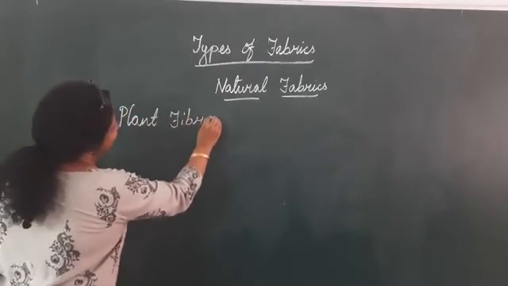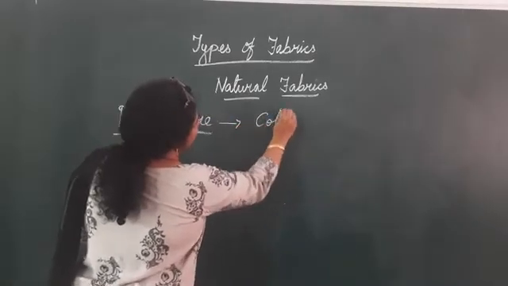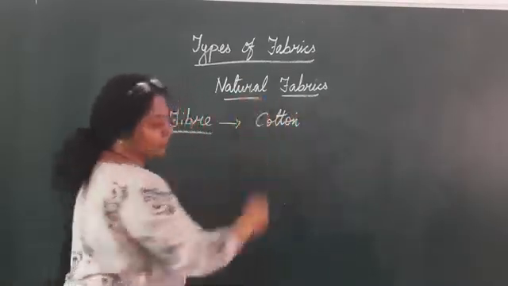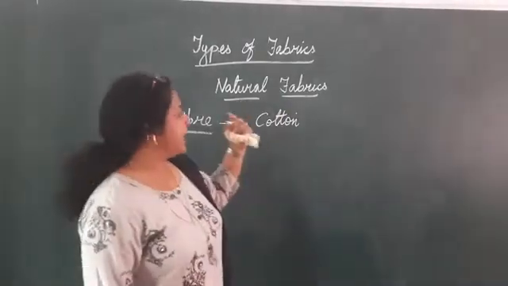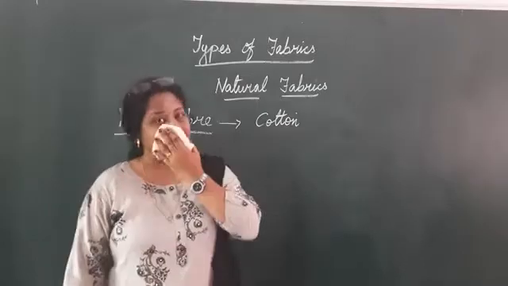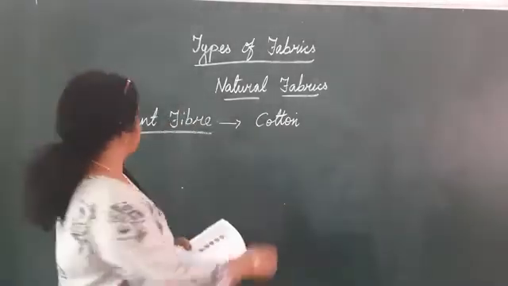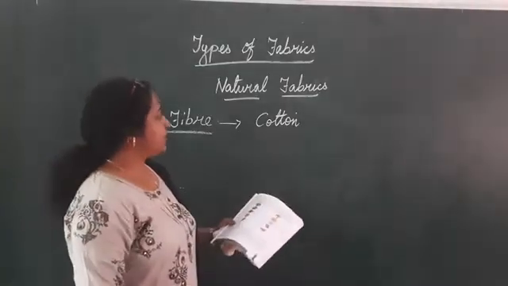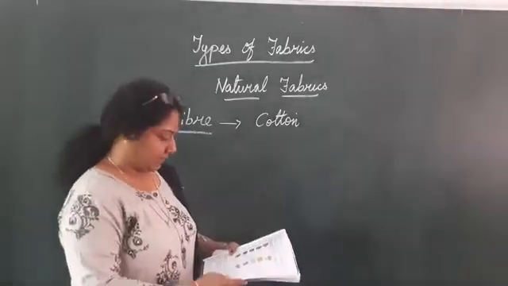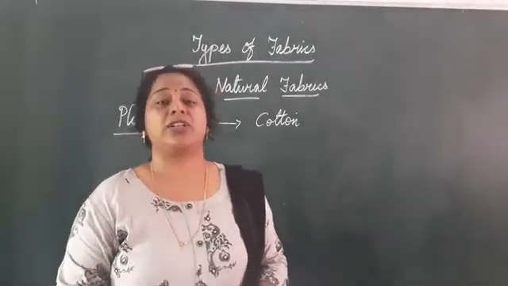In plant fiber, the first fiber is cotton. Cotton is a natural fiber, and from where do we get cotton? We get cotton from plants. Now, as you all know, children, we get cotton fiber from the cotton plant. Now, the cotton plant is a small annual shrub.